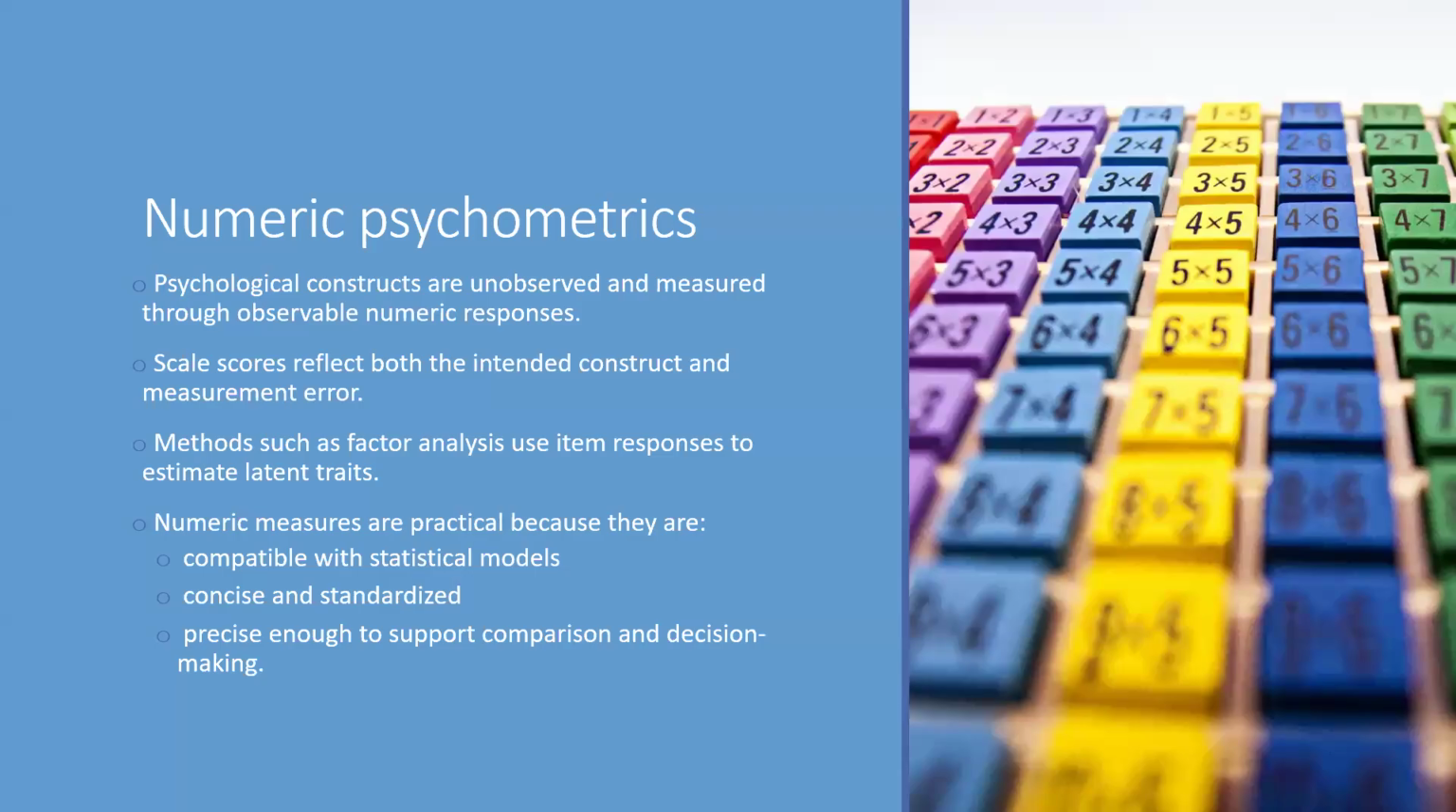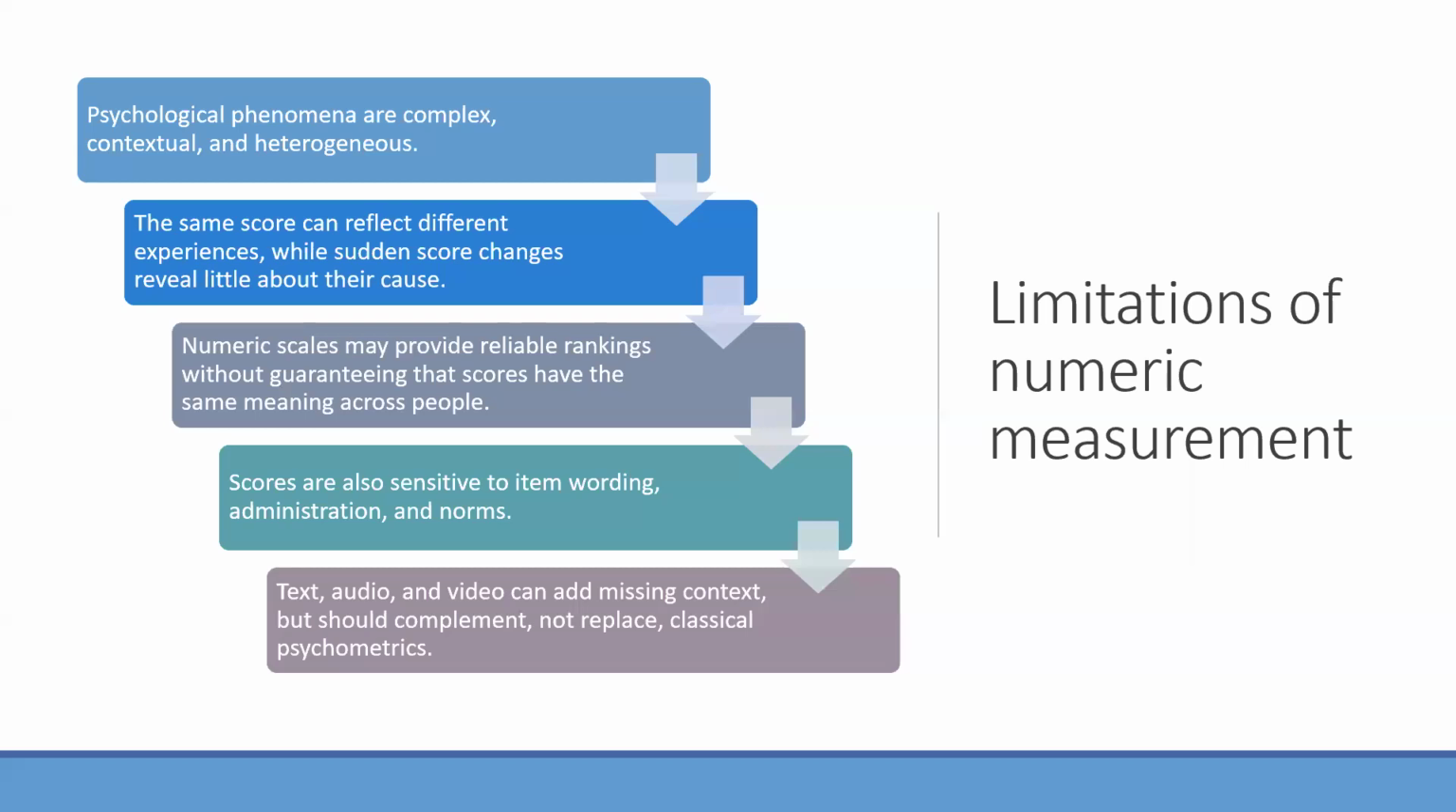To review numeric psychometrics, classical psychometrics represents unobservable psychological constructs such as depression or personality using numeric responses from questionnaires or rating scales. Statistical models then separate the construct of interest from measurement error and evaluate reliability and validity. These numeric data are useful because they are concise, standardized, comparable, and compatible with established statistical methods. But there are limitations. Numeric measures are useful, but they can create a contextual black box. Here's what I mean by that.